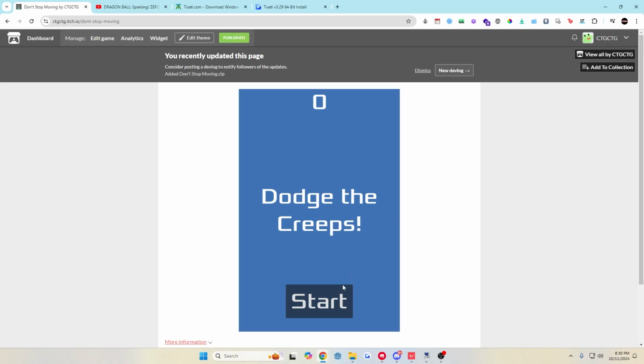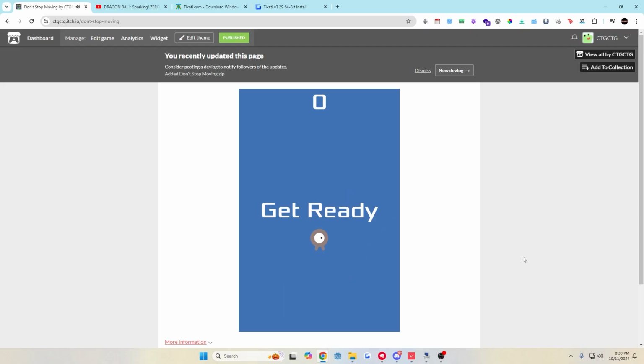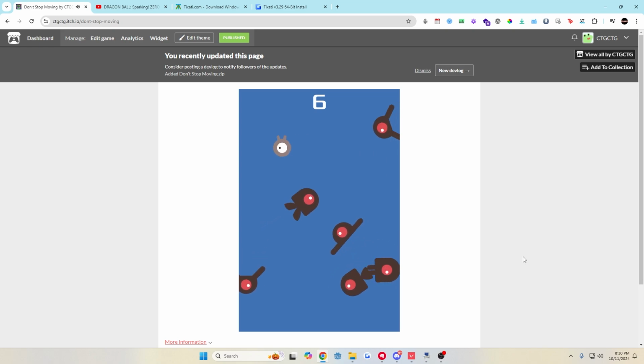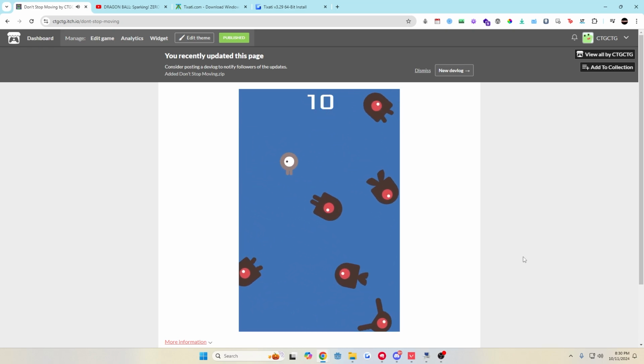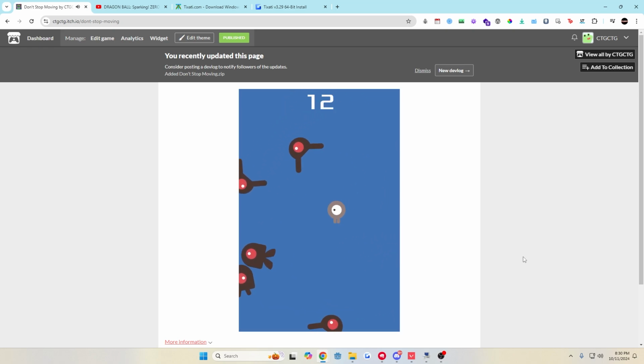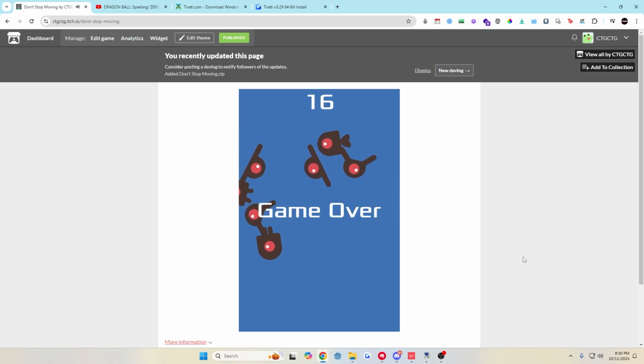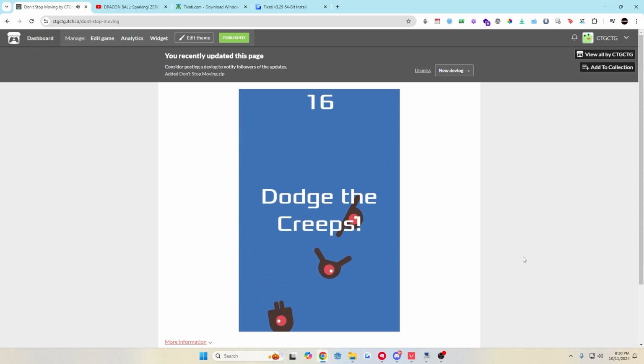This is called Dodge the Creeps, and it was a game that I made in the Godot engine. I learned a lot making this game. Obviously, with each game that I create, I learn so much, which is why I feel like I finally kind of got the bug, not talking about a software bug, but I feel like I have that addiction now where I can finally see the reward and the dopamine. Every time I make a game, it makes me want to continue to progress and make another game.